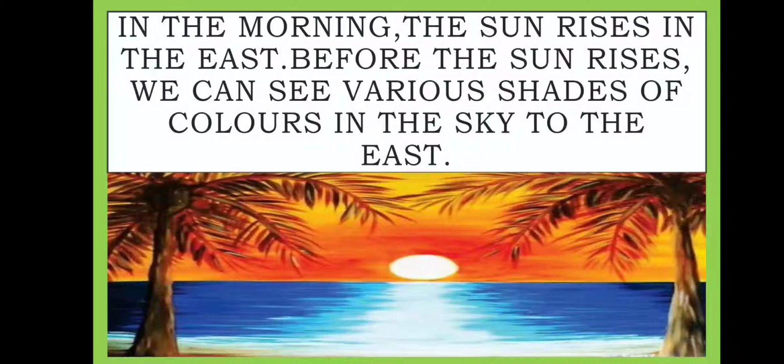In the morning, the sun rises in the east. Before the sun rises, we can see various shades of colors in the sky to the east. Sun is rising and there are various shades of colors to the east.